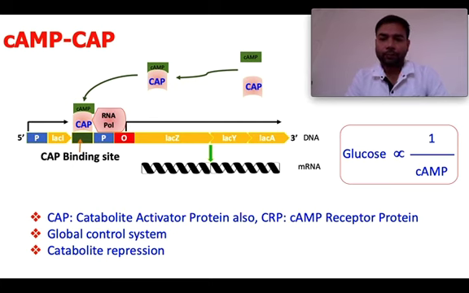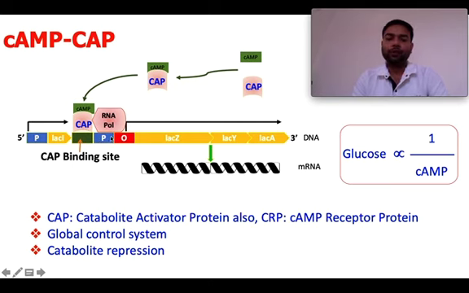So what happens here is that this CAP, the catabolite activator protein, can bind to cyclic AMP, and that combination can bind to a region in the DNA called the CAP binding site. This CAP binding site is just upstream of the promoter region.